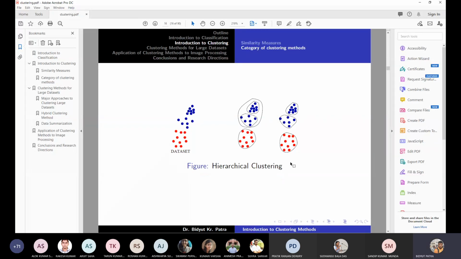The next example is hierarchical clustering. We have a data set here. Now what do we do? We apply the hierarchical clustering method, and then we get two clusterings. This is one clustering or one partition, and this is another clustering. Here we see this is one cluster and this is another cluster. So this clustering has two clusters, whereas this clustering has three clusters, where the previous one cluster is again divided into two. In this situation, this is called hierarchical clustering. We'll see an example later on also.